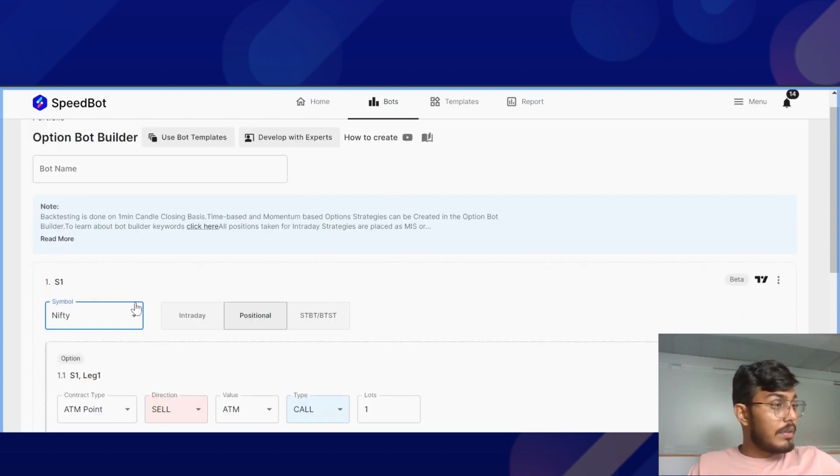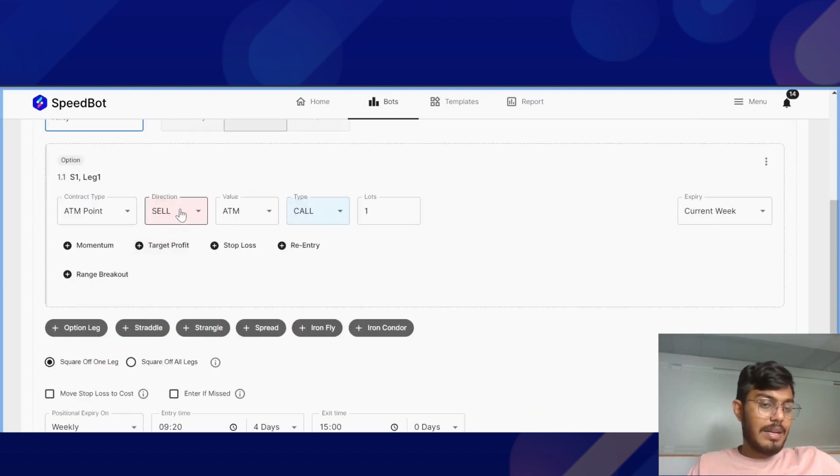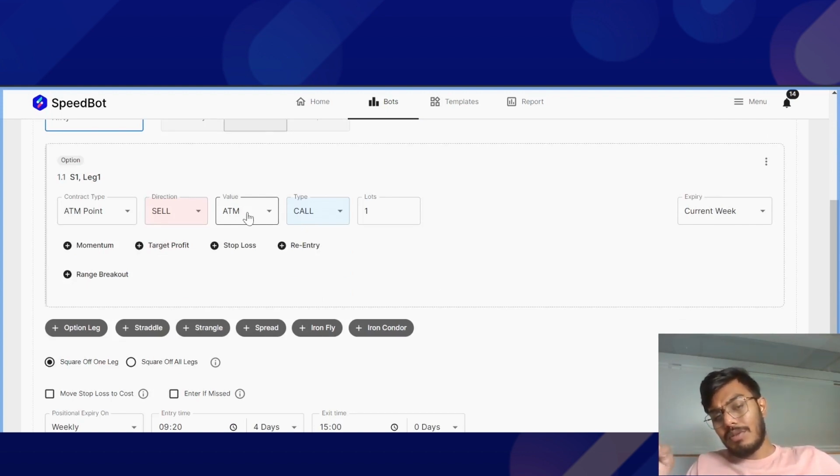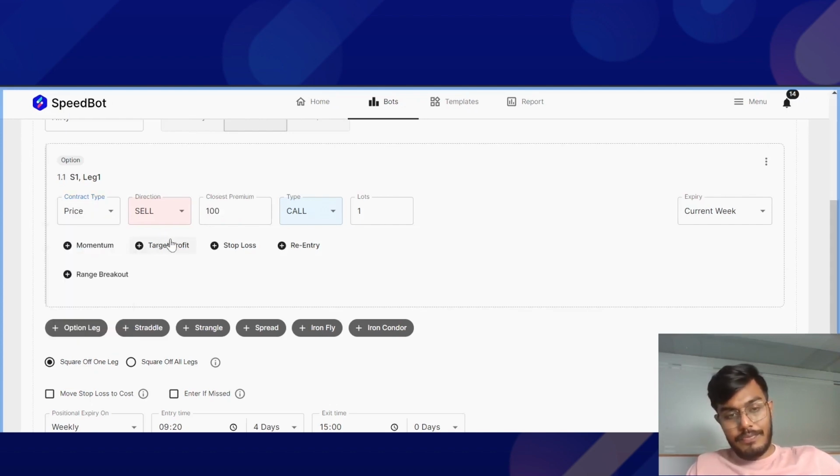So Jatin, what you can do is, over here, as you can see, I have shorted a call leg on the basis of the ATM. In order to select the contract on the basis of the premium or the price of the contract, instead of selecting the ATM point, you simply need to select the price option. Once this is done, you will be able to see a closest premium field.